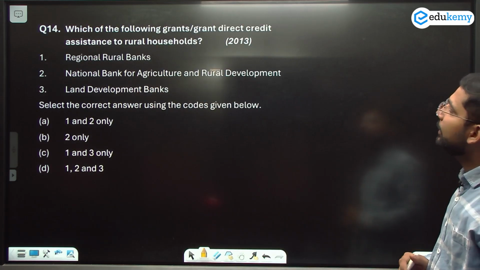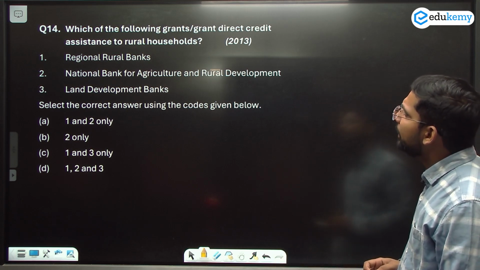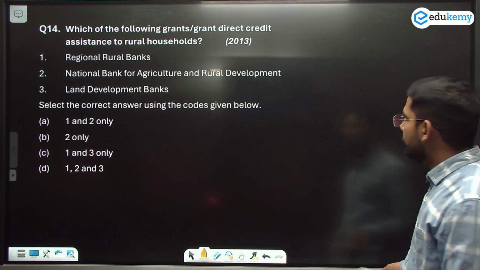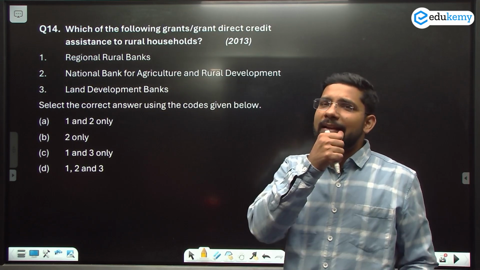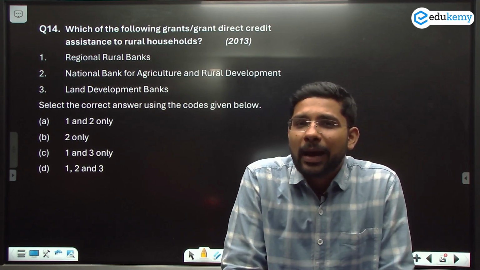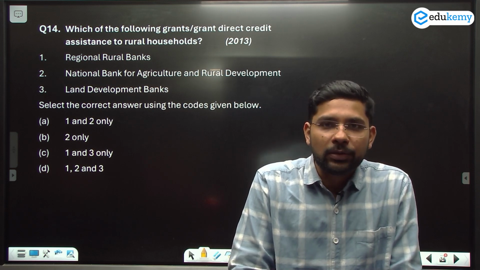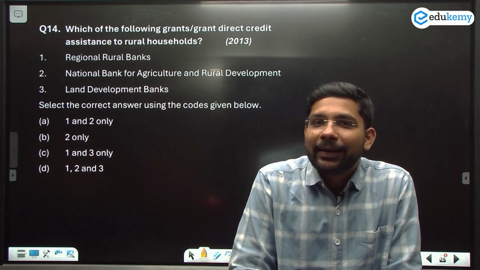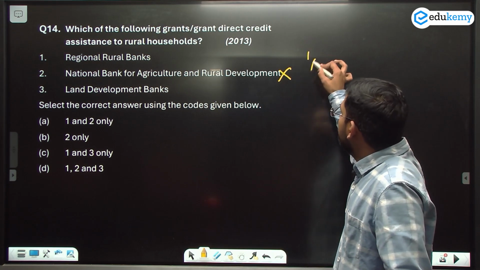Which of the following grants direct credit assistance to the rural household: Regional Rural Banks, National Bank for Agriculture and Rural Development, and the Land Development Banks? तो आपने देखा होगा कि इससे पहले भी मनी एंड बैंकिंग वाले में हमने बात करी थी कि डायरेक्ट क्रेडिट नाबार्ड प्रोवाइड नहीं करता है फार्मर्स को. NABARD is not providing direct credit to the farmer, so we can eliminate NABARD here. So the answer can become 1 and 3.